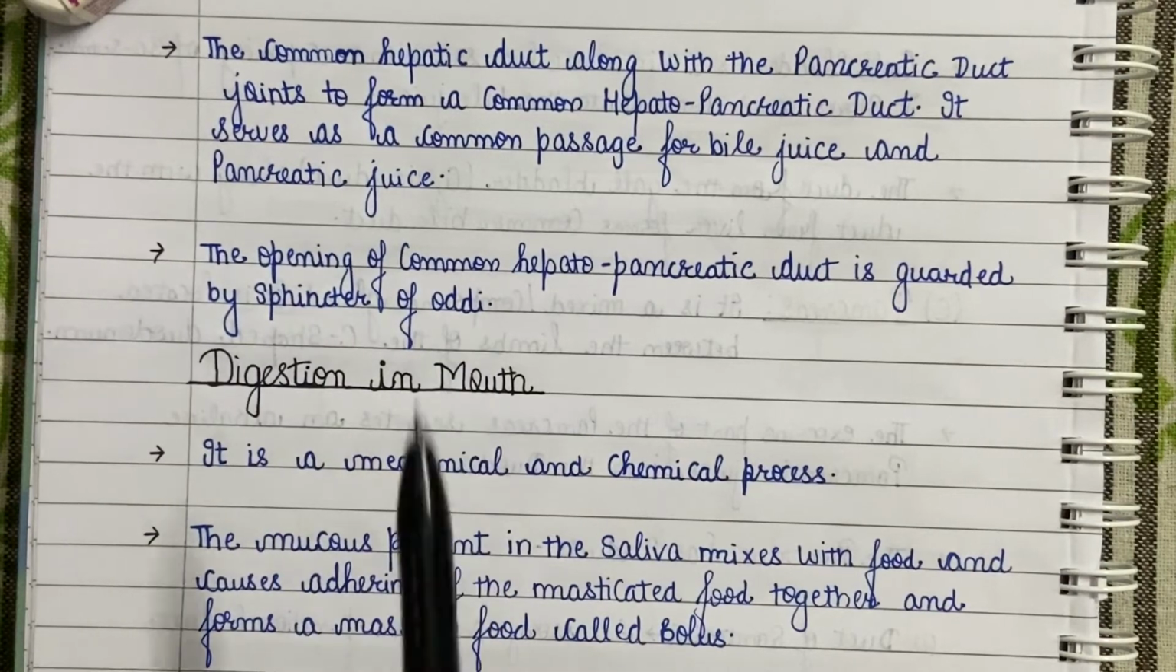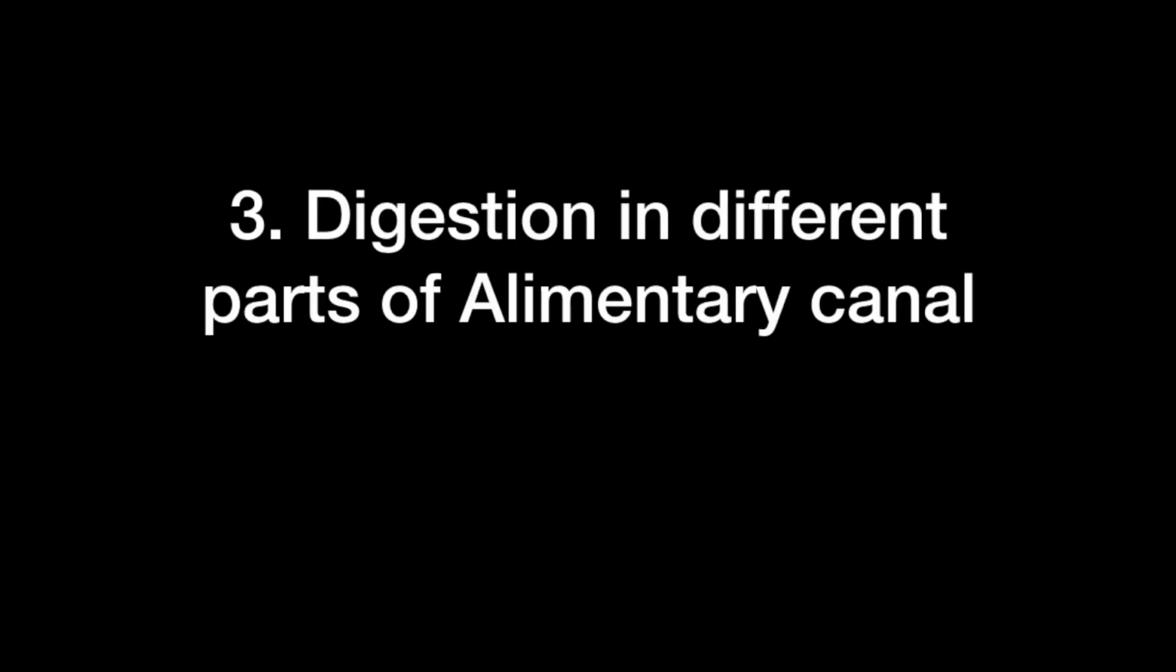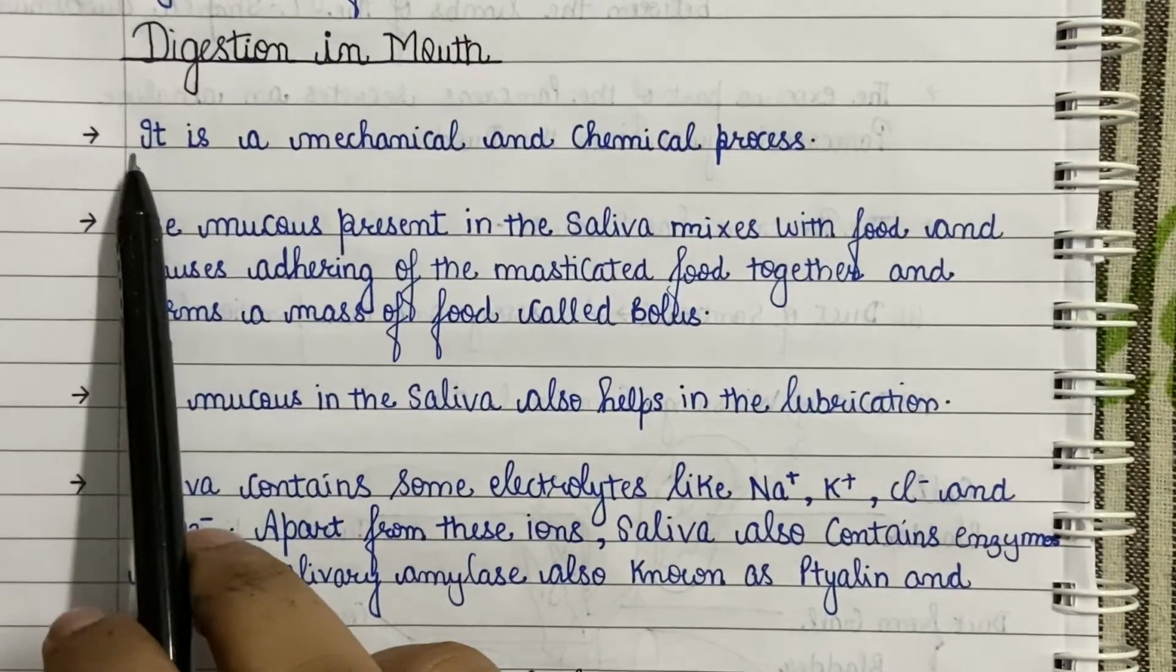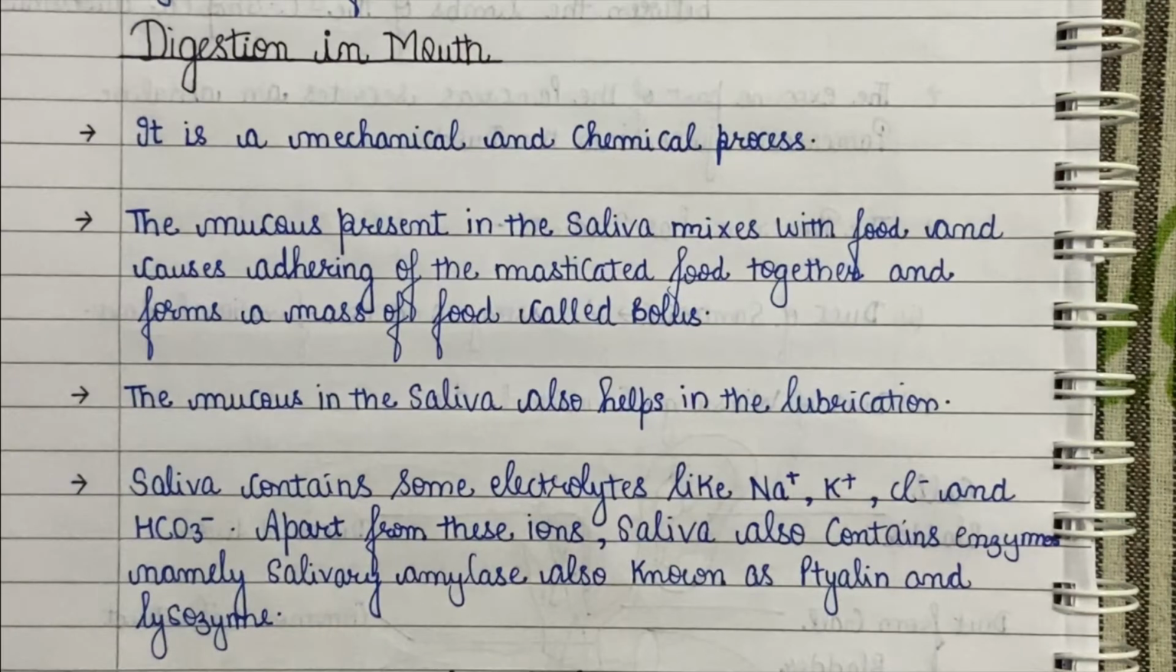We have completed the discussion about the digestive glands also. Now we will move on to the third part of the video and look at how the process of digestion of various nutrients takes place in different regions of the digestive tract. Digestion in the mouth is a mechanical and chemical process. When the food enters the buccal cavity, the teeth cause mastication of food and break it into very small pieces, which increases the surface area of the food.